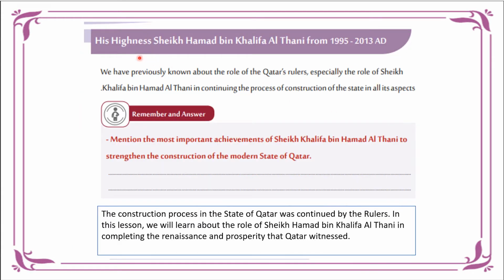So let's begin by having a review. So let's review about His Highness Sheikh Hamad bin Khalifa Al Thani, whose reign was from 1995 to 2013 AD. Before him, we have previously known about the role of Qatar's rulers, especially the role of Sheikh Khalifa bin Hamad Al Thani, who came before Sheikh Hamad, in continuing the process of construction of the state in all its aspects. Okay, so let's remember and answer and mention the most important achievements of Sheikh Khalifa bin Hamad Al Thani to strengthen the construction of the modern state of Qatar.